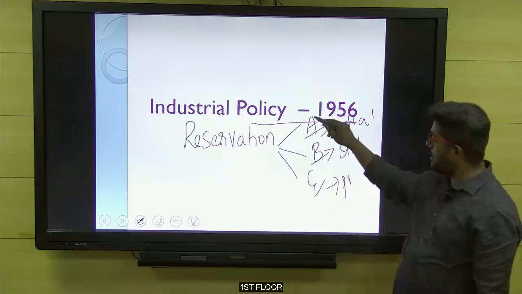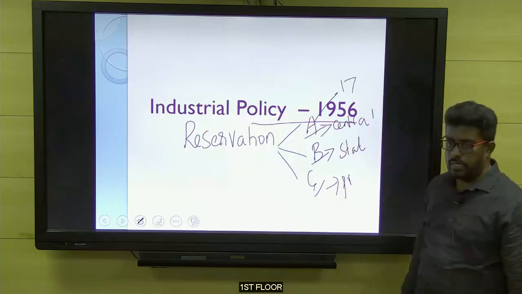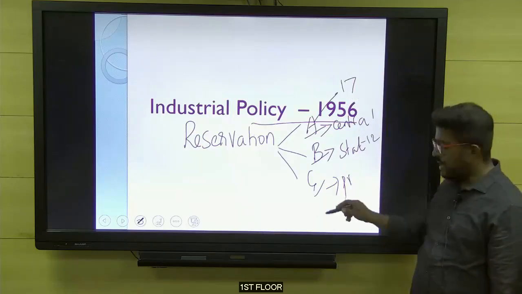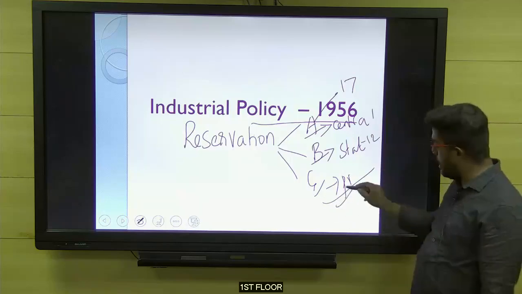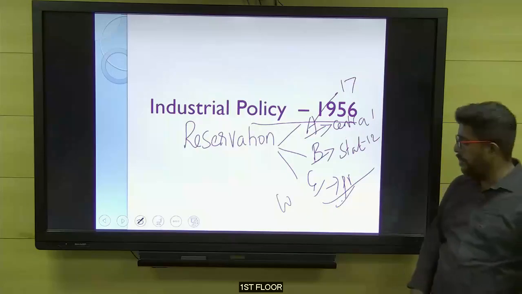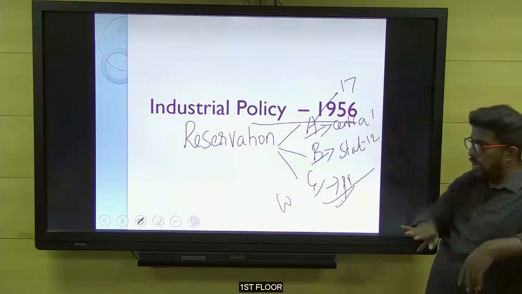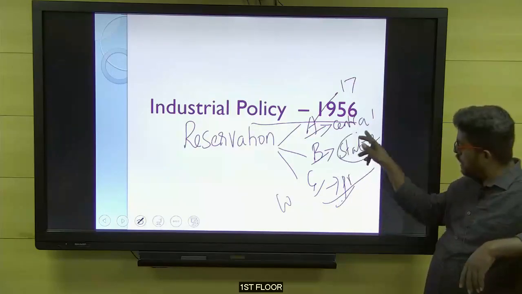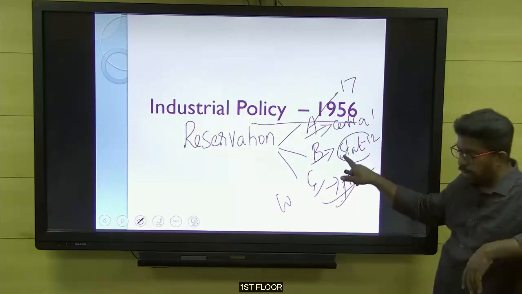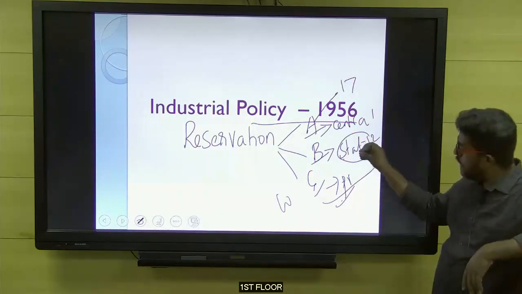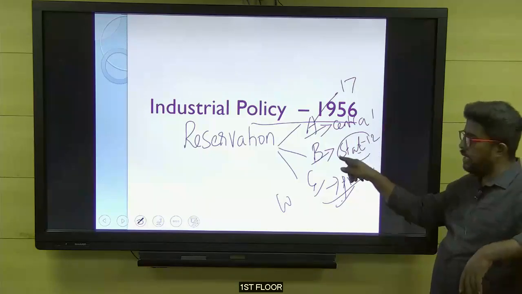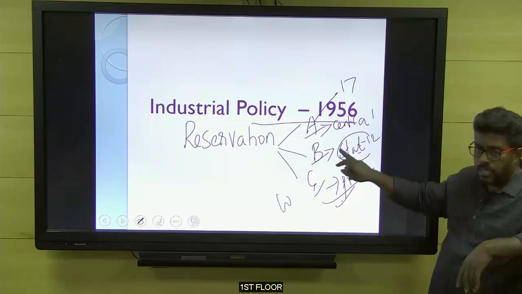For example, 17 areas were marked for the central government as Schedule A. 12 areas were marked for the state government under Schedule B. Remaining areas were open for the private. But here the privates can operate according to the License Raj provisions and standards. And the government also told that if the government thinks that they need private participation, look at the point, it's meant only for the state government. But if they think that private support is essential for them, then they can let the privates operate in this area after getting permission from the state government.